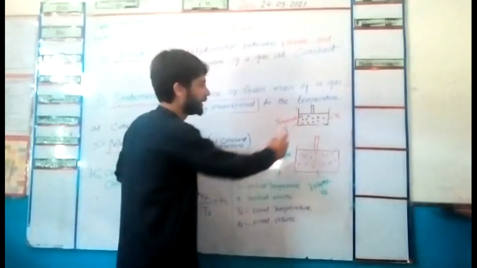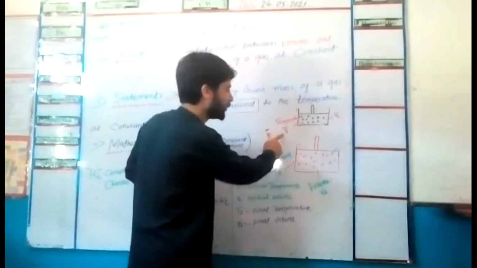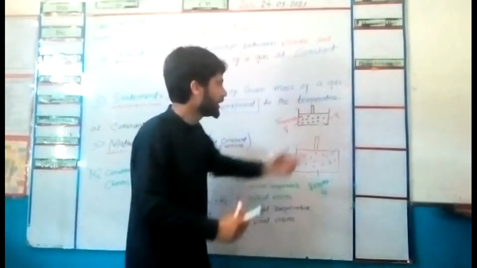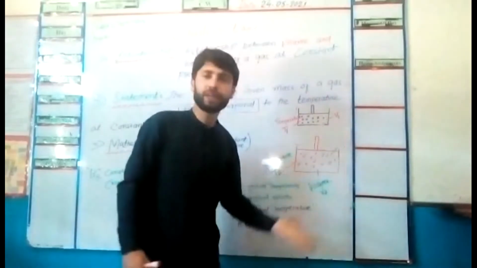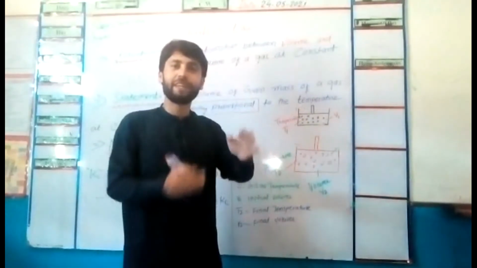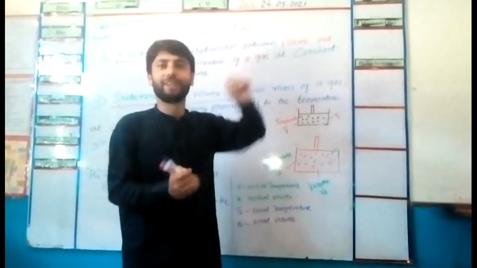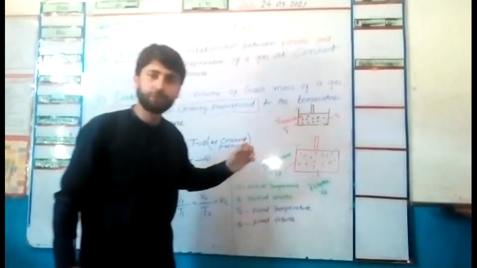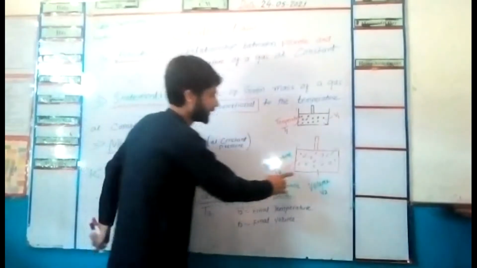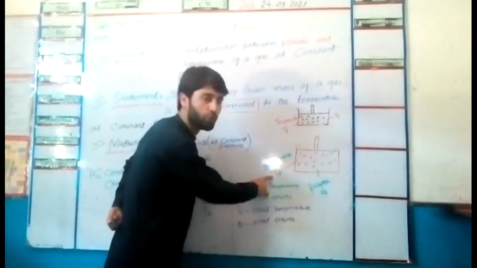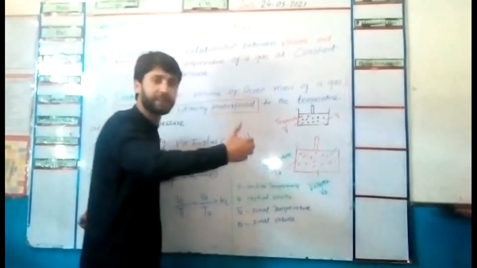Here the temperature of the gas is T1 and the volume which the gas molecules occupy is V1. If we increase the temperature, then the volume of the gas is also increased. In the second diagram, the temperature is T2, meaning we have increased the temperature.